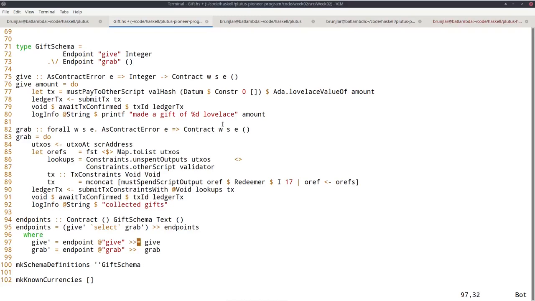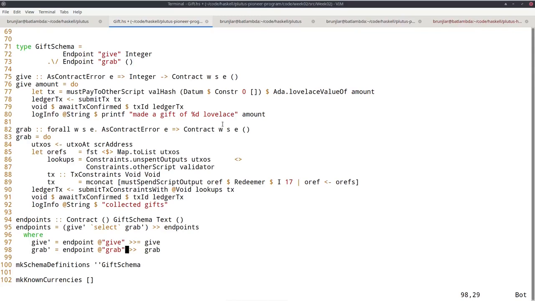And give' in principle just uses our give that we defined above, but recall the give needs an integer argument. And this endpoint give, operationally what it does is it will block execution and wait for the user to provide an integer. And once that is provided, execution will continue and will pass on this integer argument to this give function. And similar for grab,